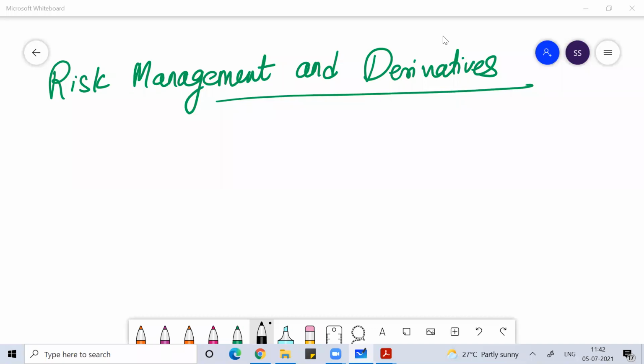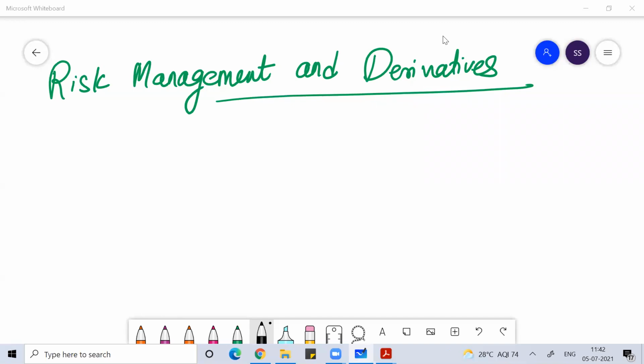We have already introduced the concept of derivatives in the last class. Probably I can say that it's not like we did some theoretical concept. It's not like I discussed what is future, what is forward, what are options, what are swaps. What I have mainly discussed is the mathematical formulation of how a derivative instrument is calculated.